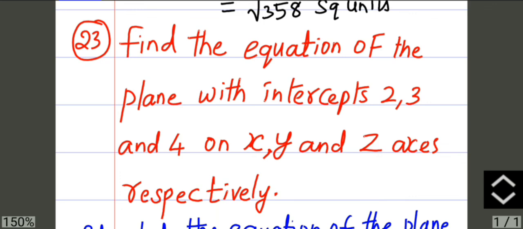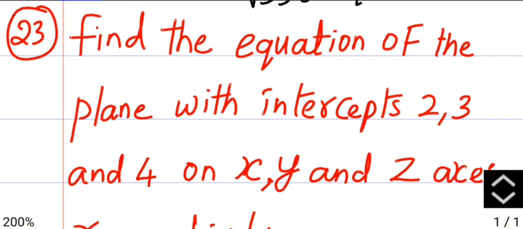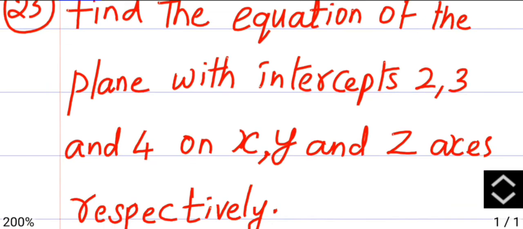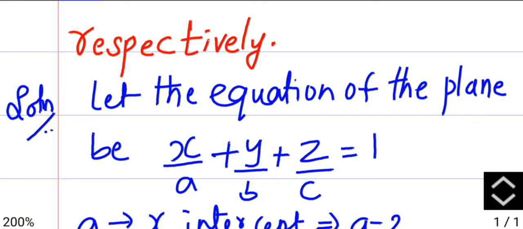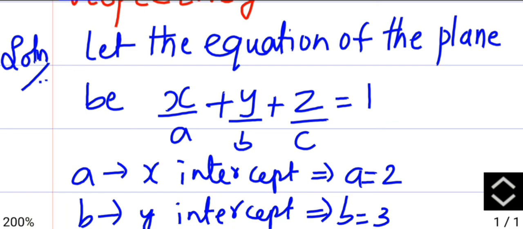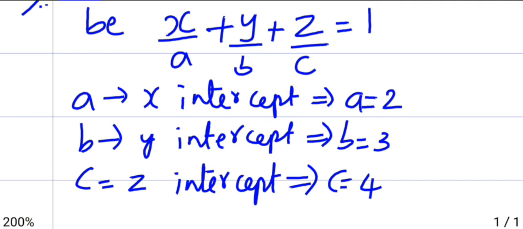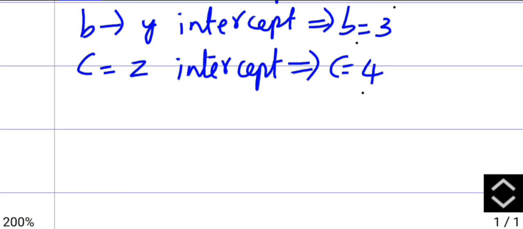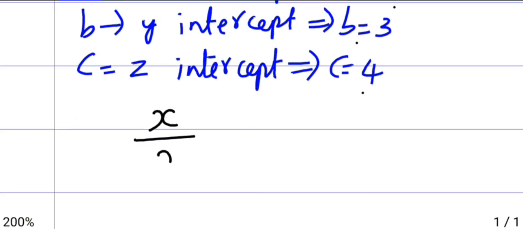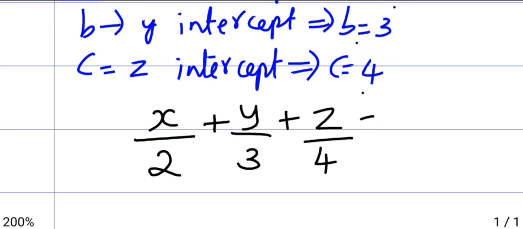The next problem is the 23rd problem. Find the equation of the plane which intercepts 2, 3 and 4 on the x, y and z axes respectively. Let the equation of the plane be x by a plus y by b plus z by c is 1. It is the general formula of an equation of a plane. They have given the x intercept is a, y intercept is b, z intercept is c. a is 2, b is 3 and c is 4. So substitute the values: x by 2 plus y by 3 plus z by 4 is 1.